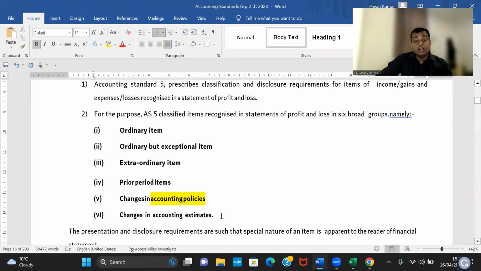This is accounting for accounting estimates. So what is the difference between changes in accounting policy and changes in accounting estimate? Changes in accounting policy, retrospective accounting. Changes in accounting estimate, prospective accounting. That's all. Khatam.